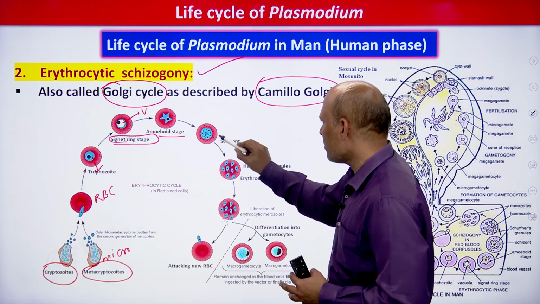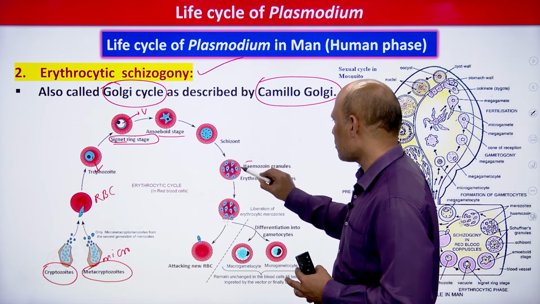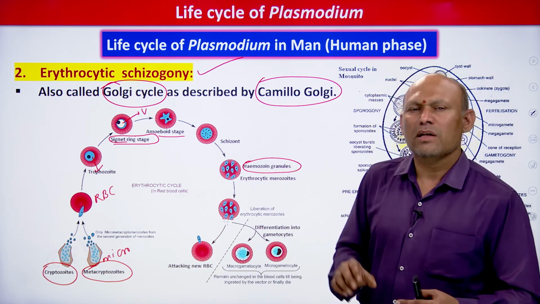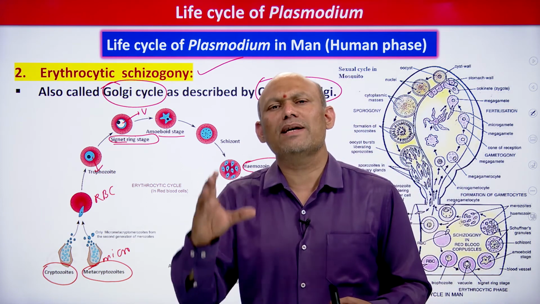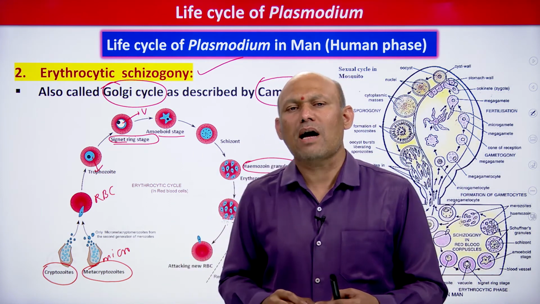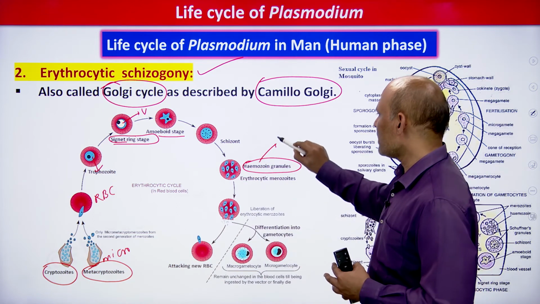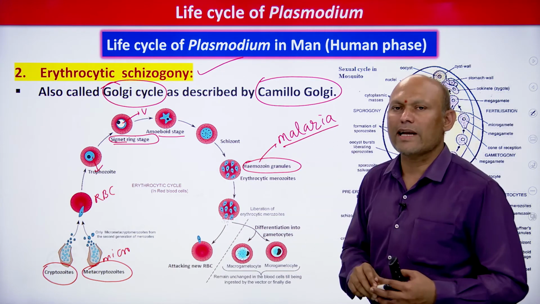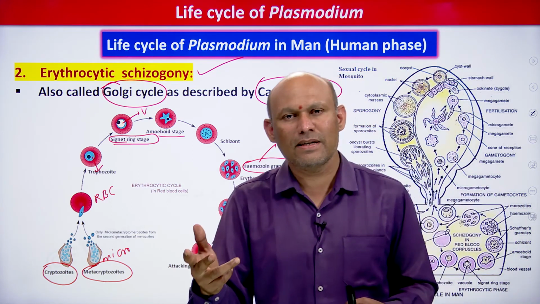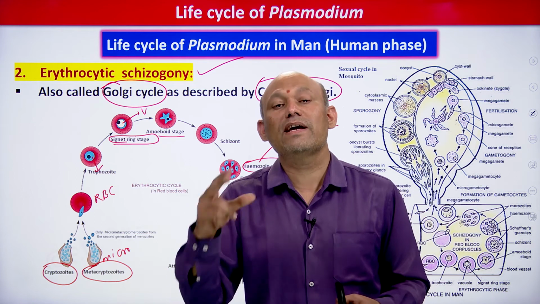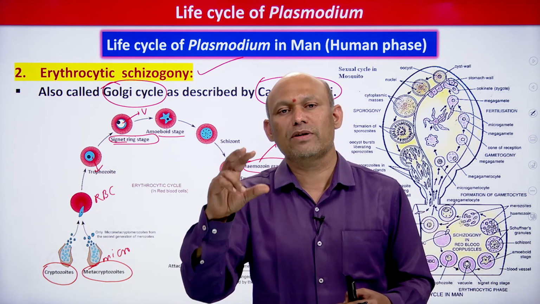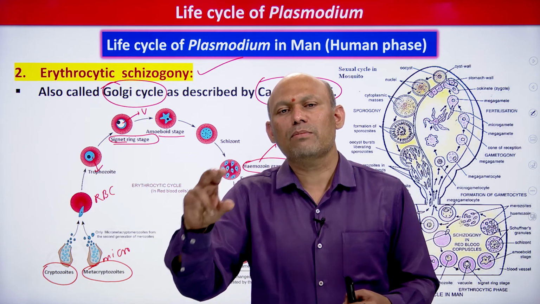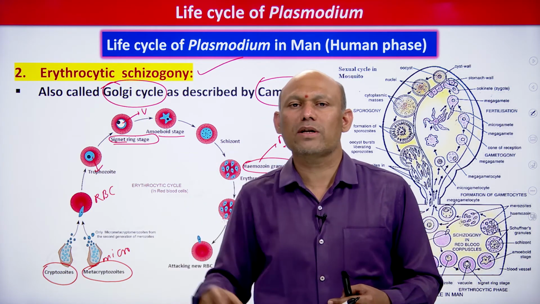So at the same time in the schizont, you can see hemozoin granules, students. Are you able to see hemozoin granules here? I have shown hemozoin granules here. These hemozoin granules are actually responsible for causing malaria, students. Hemozoin granules are also called malaria pigments. And these are formed from the heme part of hemoglobin, students. In hemoglobin, heme is there, the non-proteinous part. From that non-proteinous heme, hemozoin granules will be formed, students.